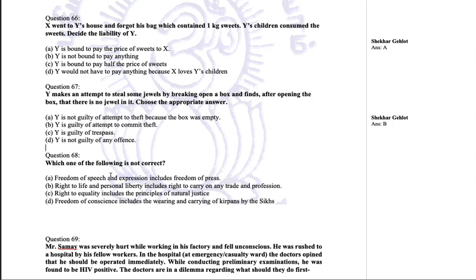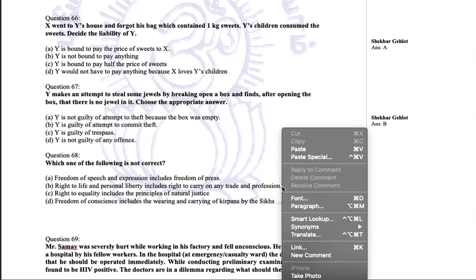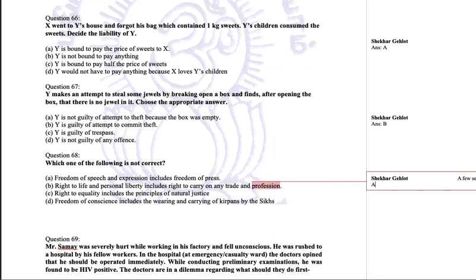Both rights are there, but both rights are provided in different articles. So you cannot club two articles here. So this is not the correct answer. Freedom of speech and expression includes freedom of press. Yes.